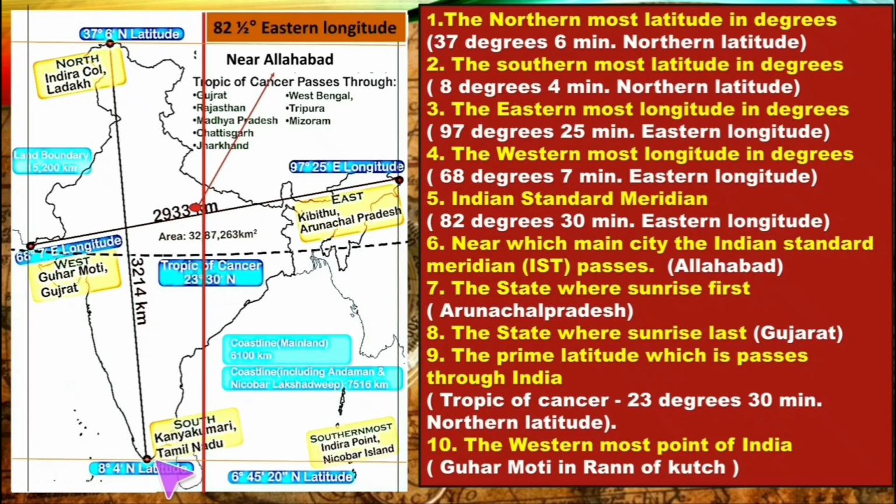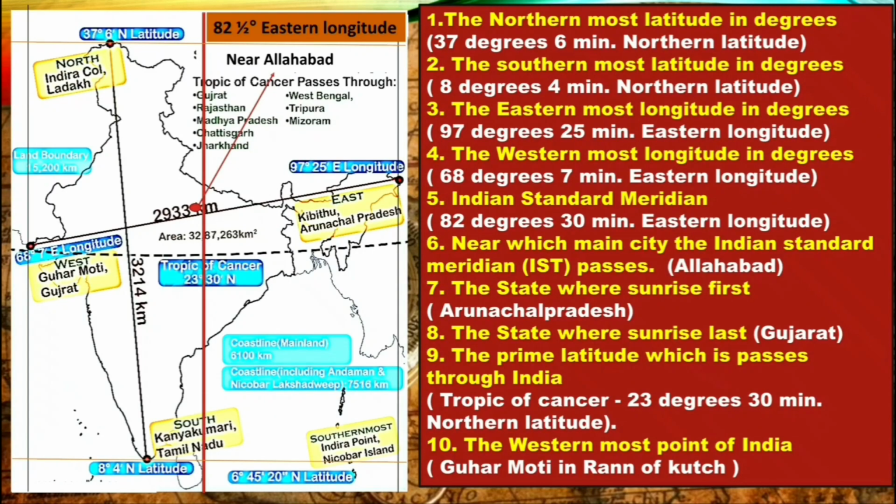Now you may have a doubt why the northernmost and southernmost latitudes are northern latitudes, because India lies in the northern hemisphere on the basis of latitudes. Now the easternmost longitude in degrees, that is 97 degree 25 minutes eastern longitude. Fourth question, the westernmost longitude in degrees, that is the 68 degree 7 minutes eastern longitude, because India lies in the eastern hemisphere on the basis of longitudes.